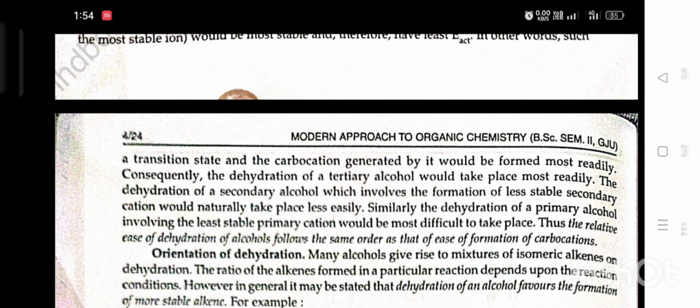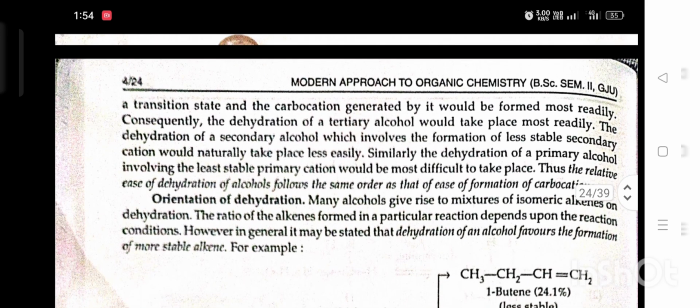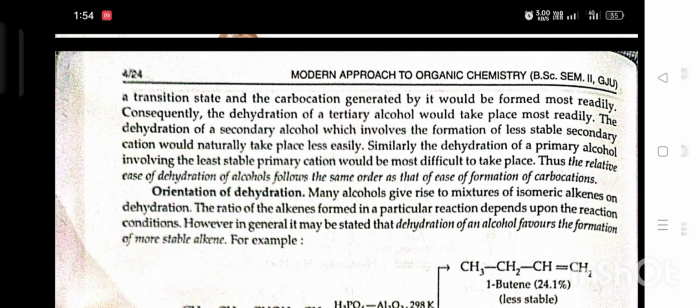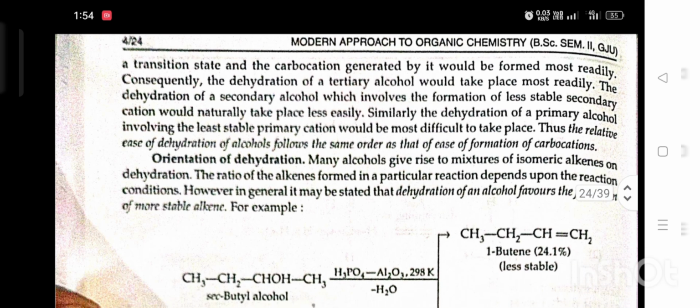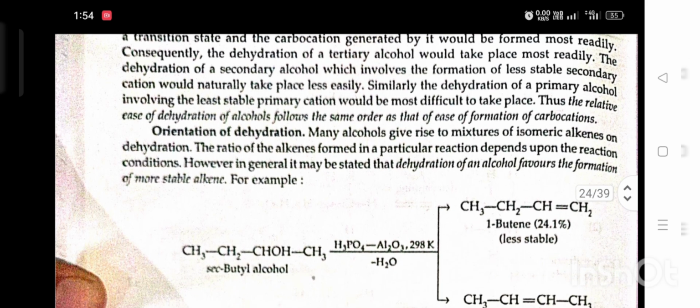The dehydration of secondary alcohol, which involves the formation of the less stable secondary carbocation, would naturally take place less easily. Similarly, the dehydration of primary alcohol, involving the least stable primary cation, would be more difficult. Thus, the relative ease of dehydration of alcohols would follow the same order as that of ease of formation of carbocations.